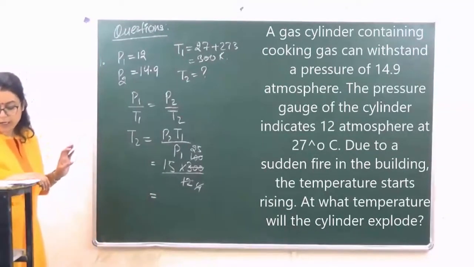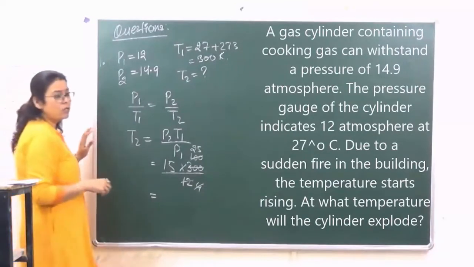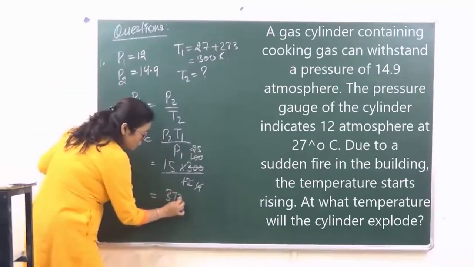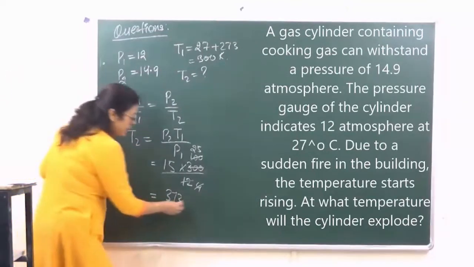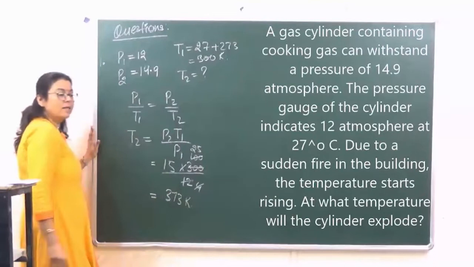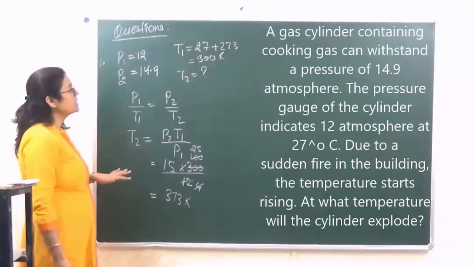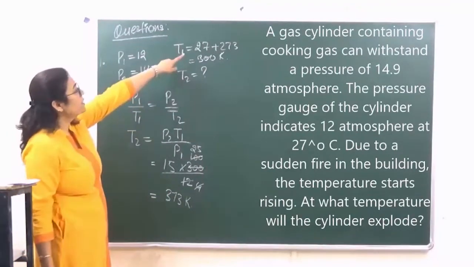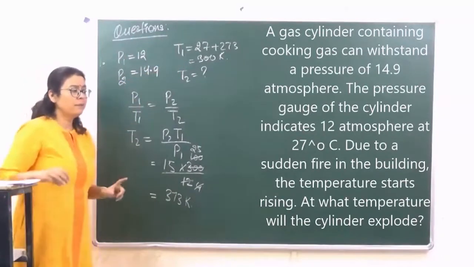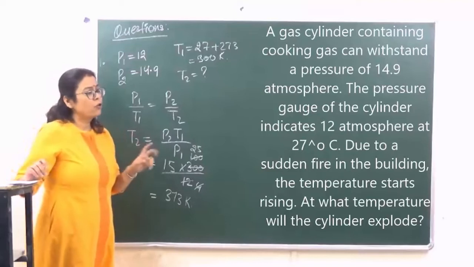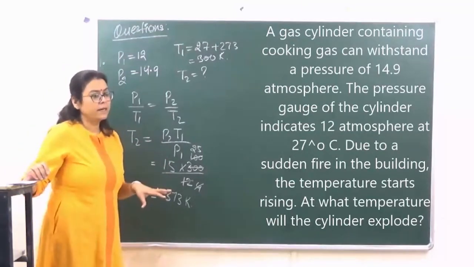You will get a whole number of 373. Approximately this is what you are going to get. 373. Now ये हमको Kelvin में आ रहा है. We have to convert it into degree Celsius, because over here in the question it is degree Celsius. But please, if it is a multiple choice question, तो उसमें आप पहले देख लो कि यूनिट हमको क्या दिया गया है. ठीक है?